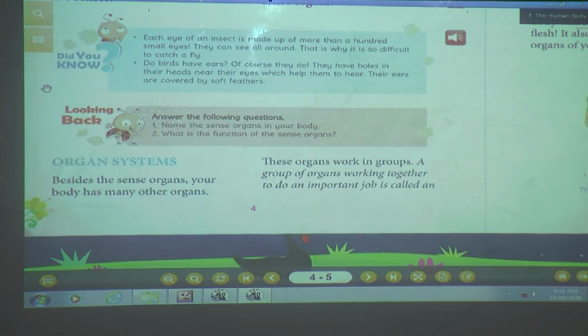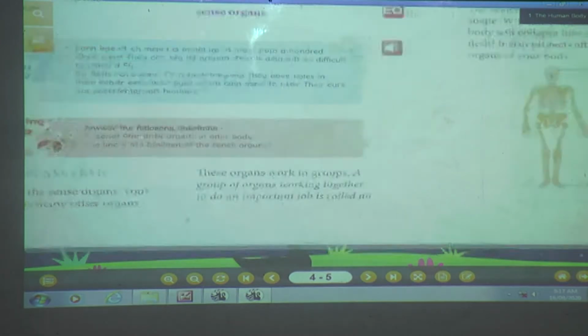So as I am telling you, your body has many other organs. So what will they do? These organs work in a group, isn't it? And a group of organs, I'll repeat again, a group of organs working together to do an important job is called an organ system. See, they will not work individually. They will work together. They depend on each and every one. They are doing all the work together. And this important job is called an organ system.